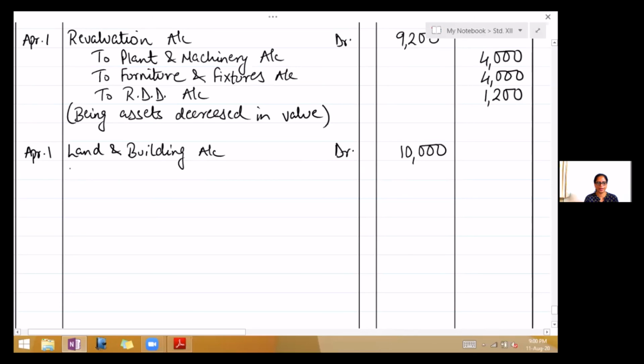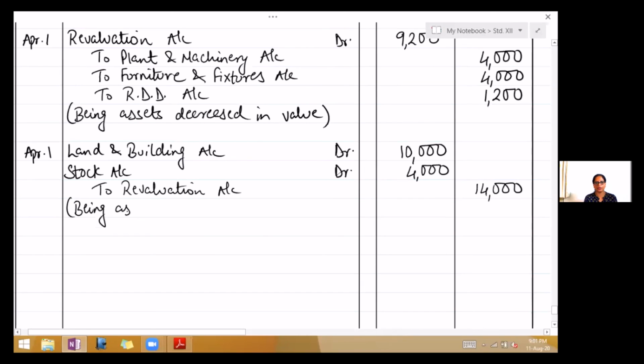Stock account debit 4,000. To revaluation account 14,000. Narration: being assets increased in value.